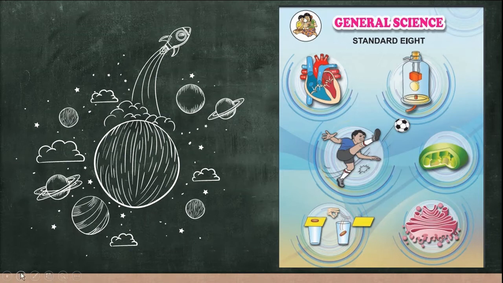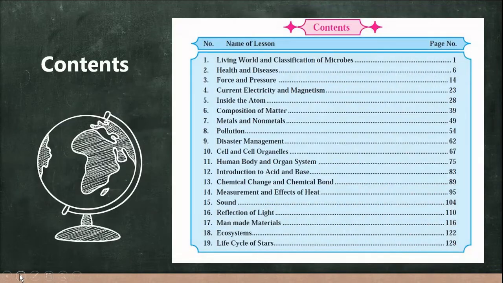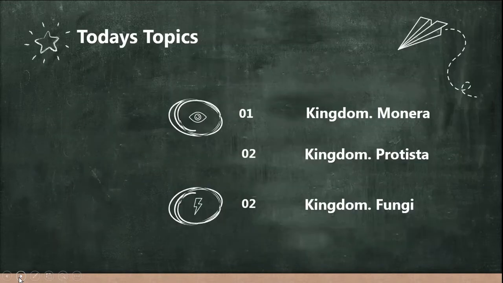Friends, yesterday we discussed the first topic, living world and classification of microbes. In that we discussed biological classification, the criteria for classification of the living world, and also the five kingdom system which was given by Robert Whittaker. The five kingdoms were Monera, Protista, Fungi, Plantae and Animalia. Today we are going to discuss kingdom Monera, Protista and Fungi.